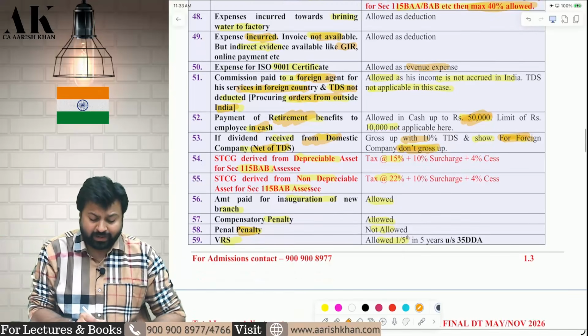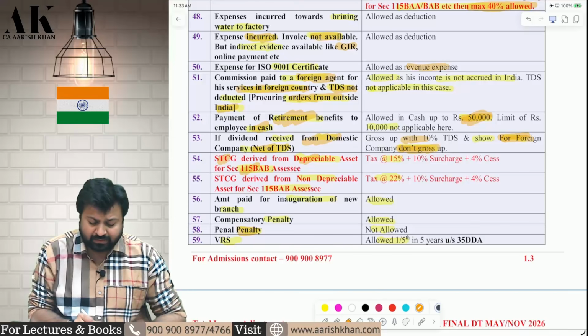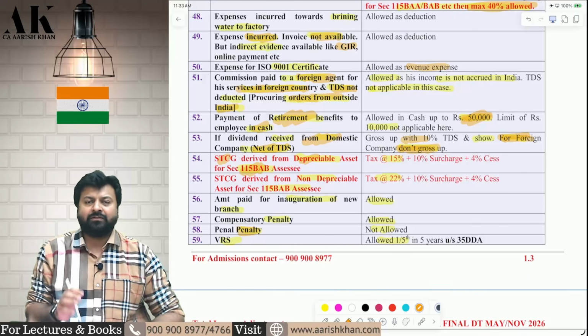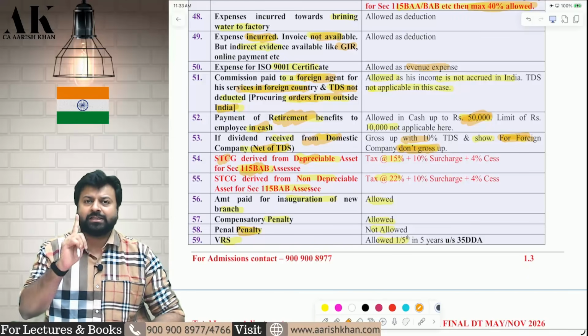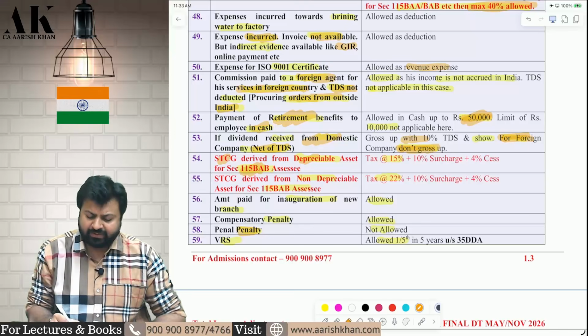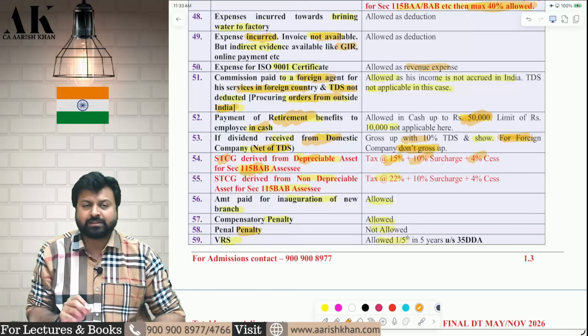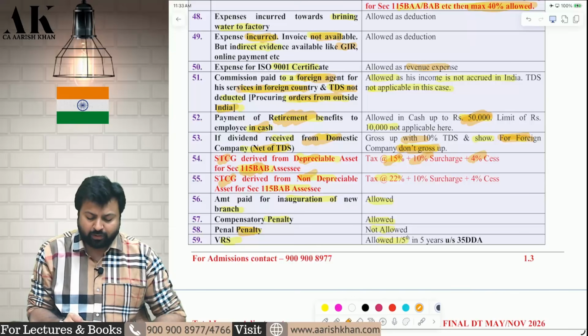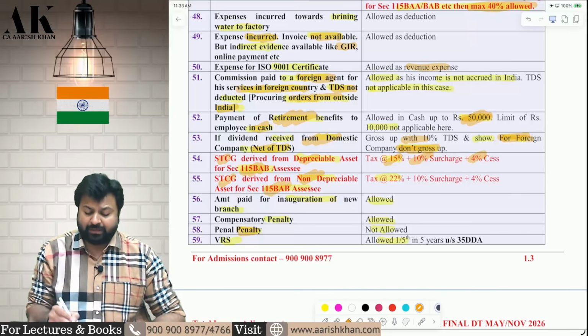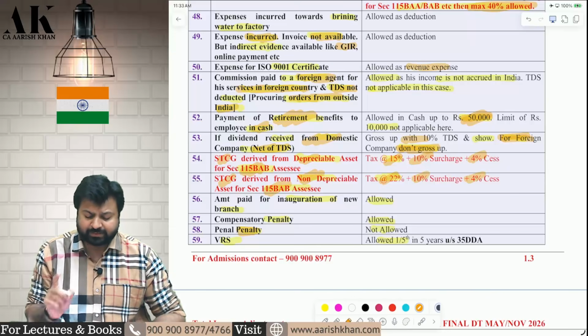Next, you are earning some STCG from depreciable assets and you are following 115BAB. If you are following 115BAB, and you are earning STCG from a depreciable asset, from a block of assets, 15% tax, 10% surcharge, 4% cess. If you are earning STCG from non-depreciable assets under 115BAB, 22% tax, 10% surcharge, 4% cess.